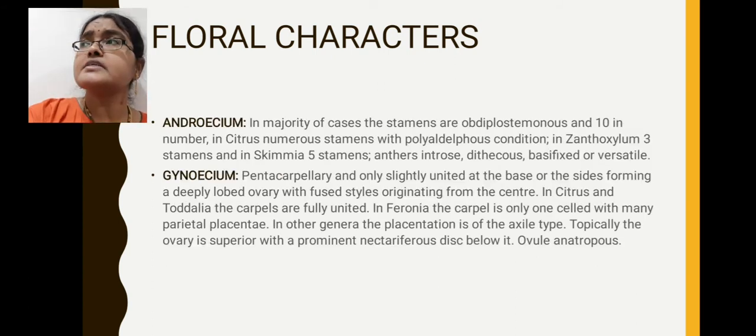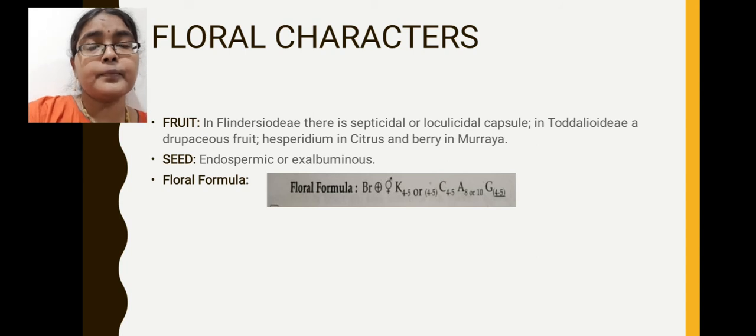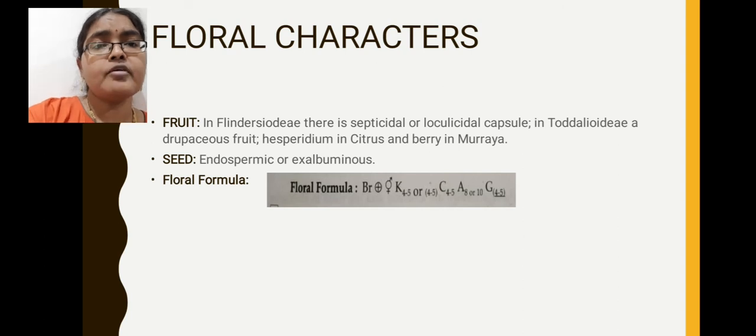Floral characters, if you observe, here pollination is entomophilous type of pollination. With the help of insects pollination occurs, that is called entomophilous type of pollination. Here the protandry condition helps in cross pollination by preventing self pollination. Protandry helps in prevention of self pollination and promotion of cross pollination. So pollination is mostly entomophilous type of pollination.